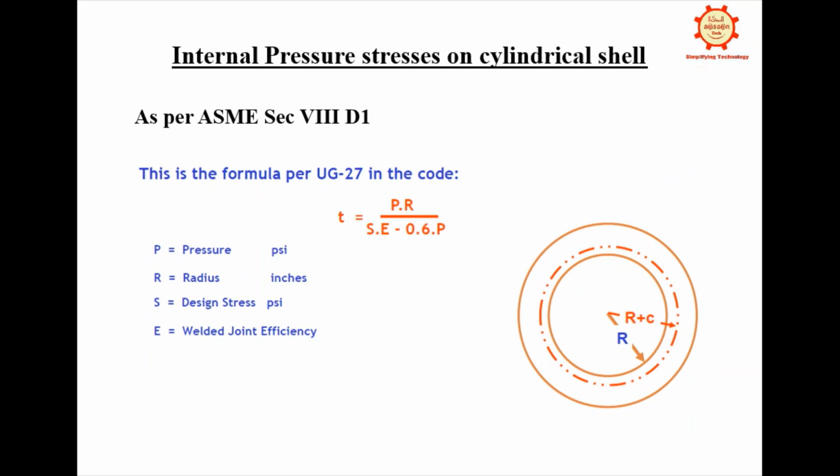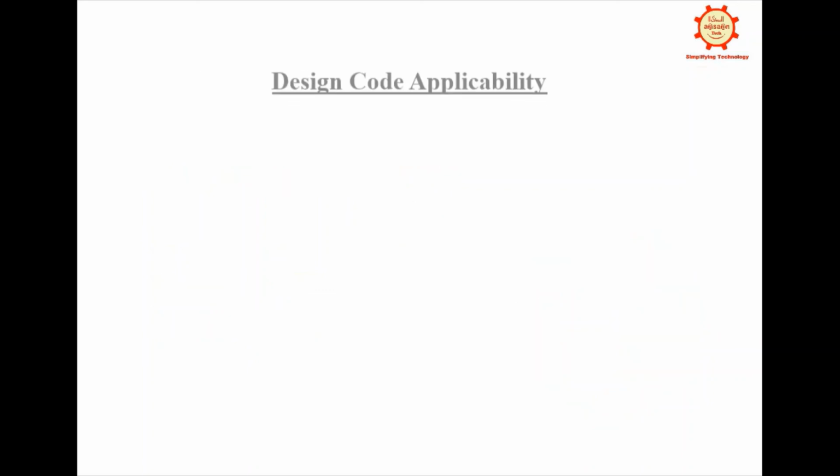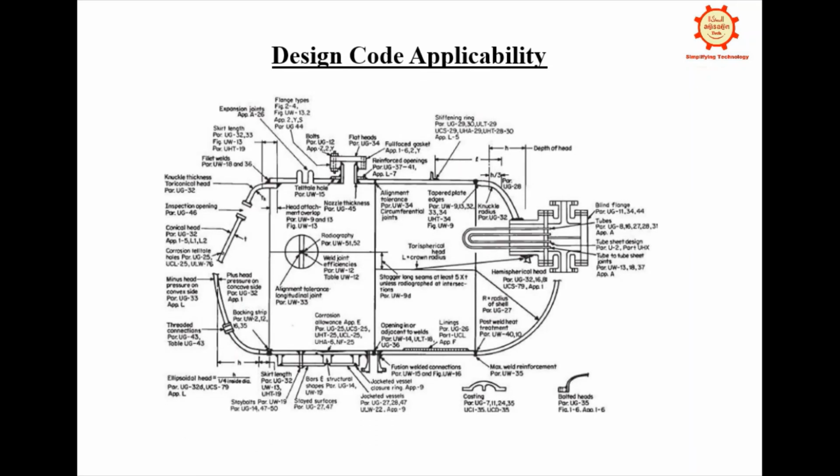So they provided the formula directly to calculate thickness, and we take this formula and calculate our thickness. And regarding the applicability of ASME, for each and every part of the equipment they have given a clause. So we select the applicable clause and accordingly calculate or evaluate the required value.